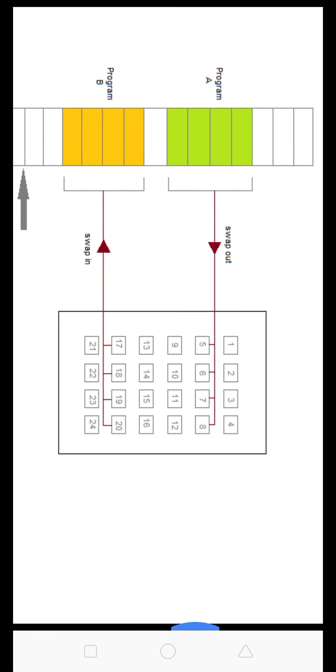Now see in the figure, the memory address which is requested by the process is first checked to verify the request made by the process. If it is found to be invalid, the process is terminated. If the request by the process is valid, a free frame is located, possibly from a free frame list, where the required page will be moved.